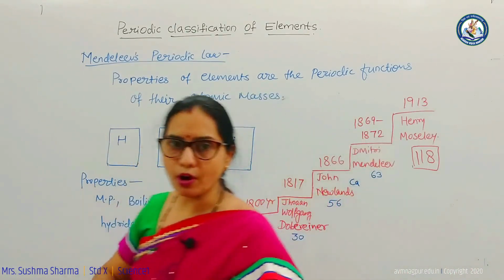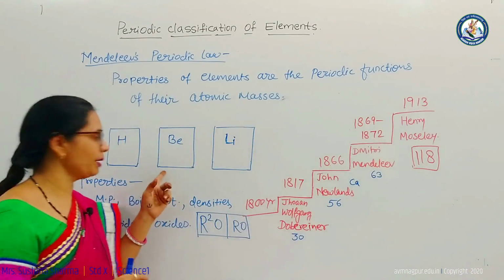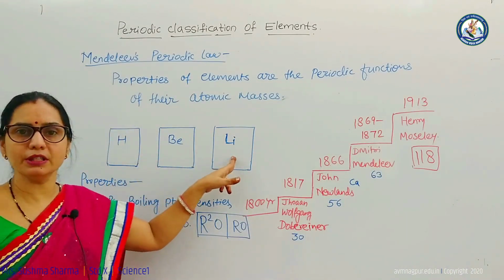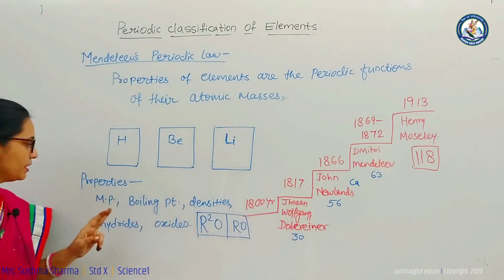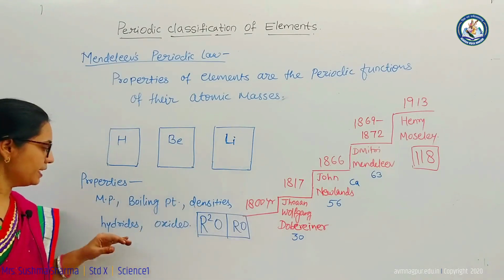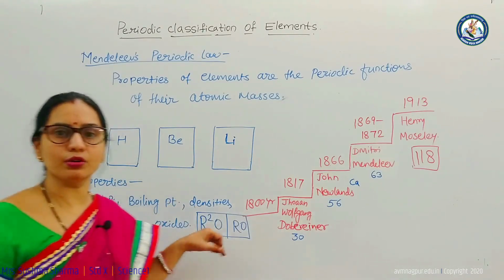He pinned them on a wall and prepared a periodic table, wherein he wrote the physical and chemical properties below these elements on the cards, which included melting points, boiling points, densities, as well as hydrates and oxides.